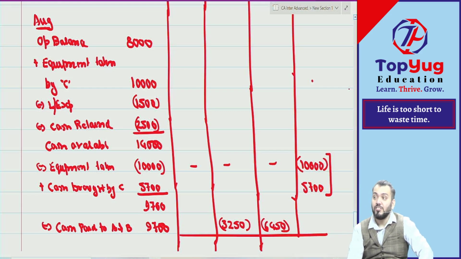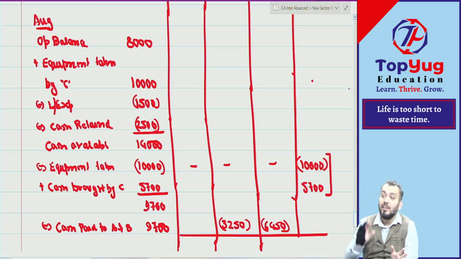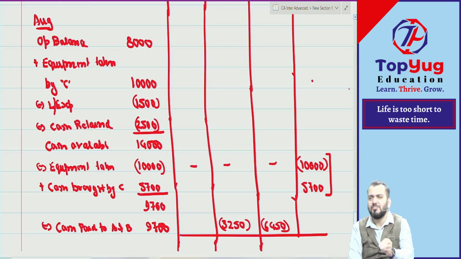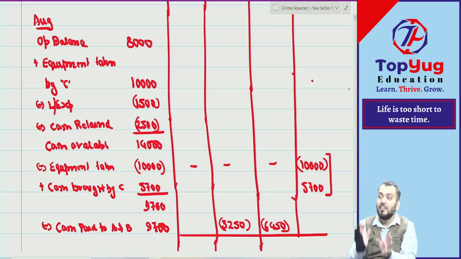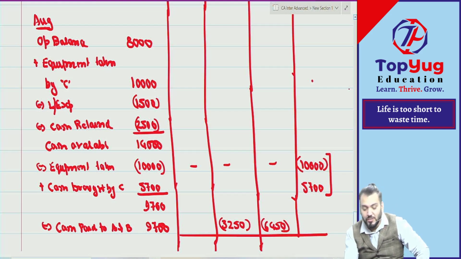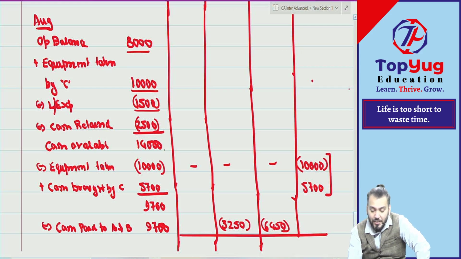Now first what we'll do, we'll just find out how much cash will be available if he has given cash of rupees 10,000 to the partnership firm. Means if we consider it as a sale of asset to any other person, we would have received 10,000. So first we'll find out how much cash is available for distribution if such asset was sold to other party. So what we have done: opening balance plus equipment sold minus liquidation expense minus cash retained. So this was available for the purpose of distribution.